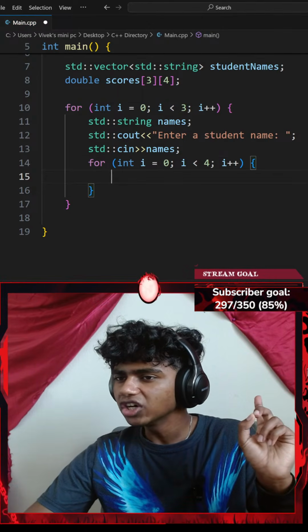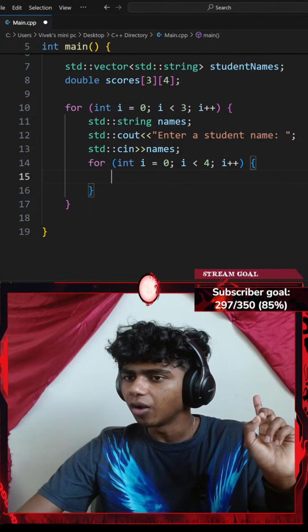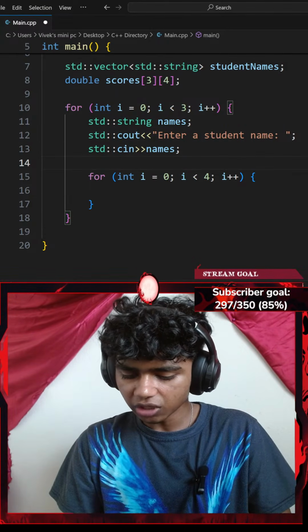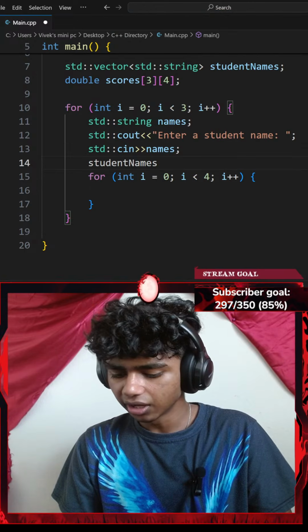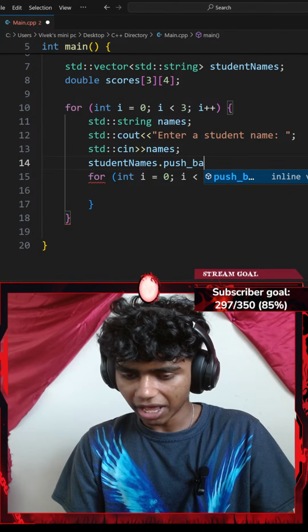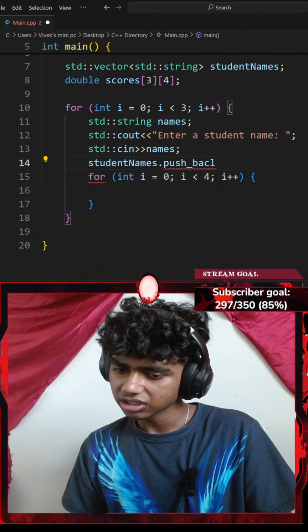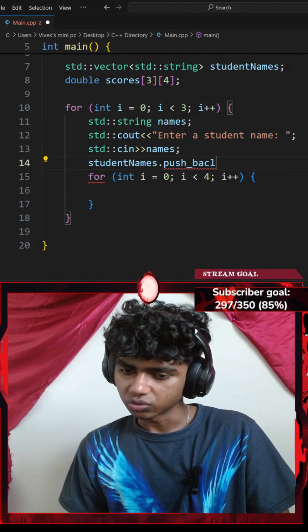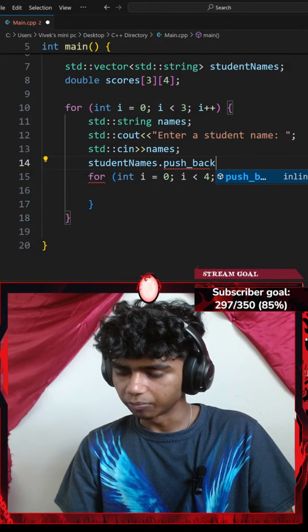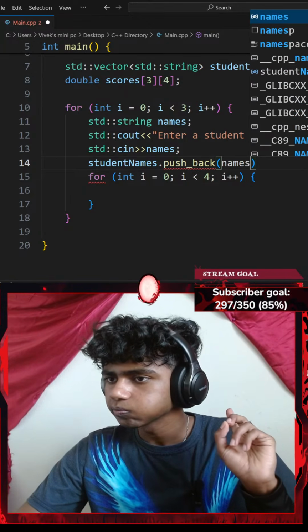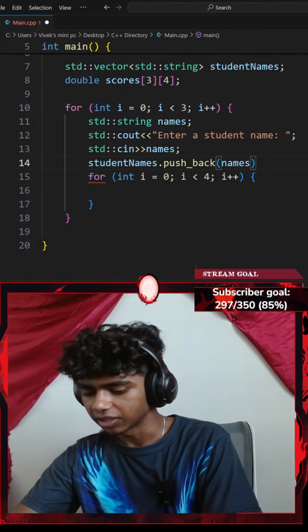And now, when I go with names, these are going to be all my names. I've got to append that inside of my student names. So let's go with my student names, this vector, dot the push_back function. Do you have any source to back your fact? You don't understand how objects work? Okay, so scores dot push_back. This is going to be my names variable. Okay, and I'll end that with a semicolon.